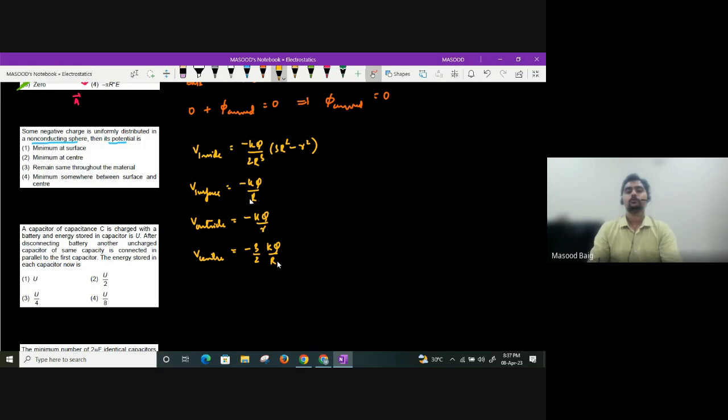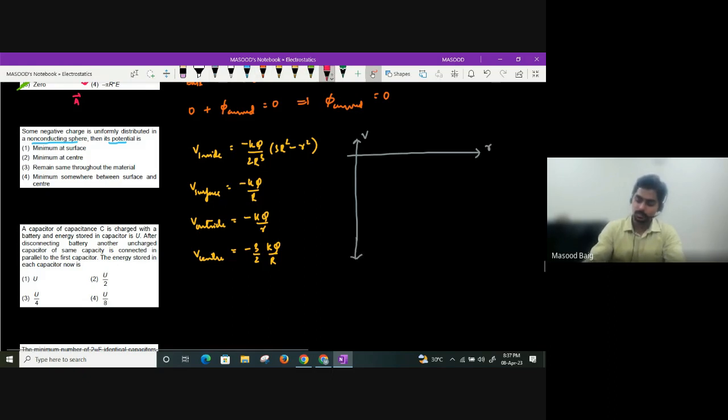So what would be the case now? Where is it minimum? If I plot the variation, because the charge is negative, you will also get potential as negative. Inside you will obtain a parabola till the surface, then after that you are going to get a rectangular hyperbola.